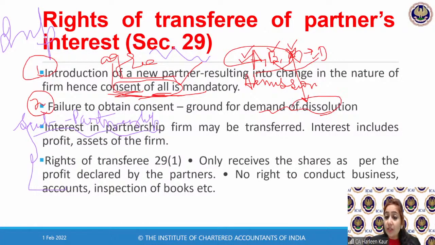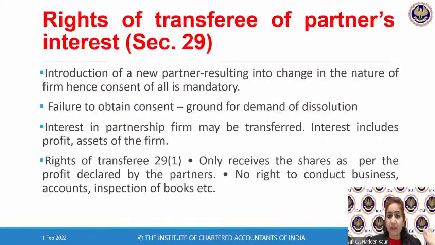What is the meaning of dissolution? We have a full-fledged chapter number 3 coming up in the next session on dissolution. As of now, we simply understand dissolution means winding up the firm, ending the firm, closing the firm. So as of now, simply you can understand, you can ask for the closure of the firm, you can go to the court, you can demand for the dissolution if your consent has not been obtained. Clear? Okay, first 2 points, we are very much clear.